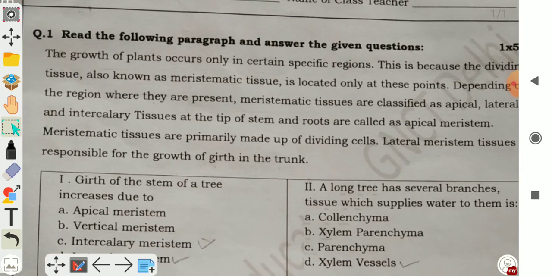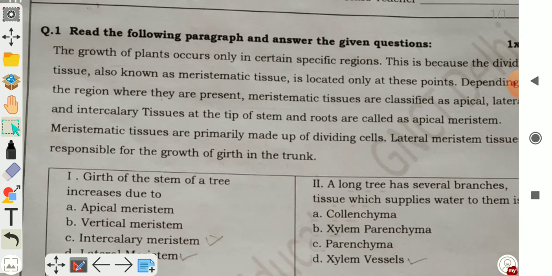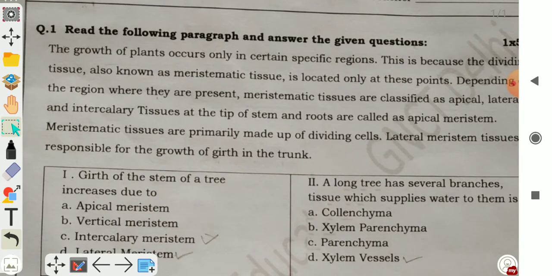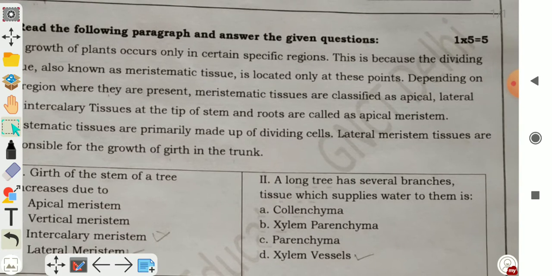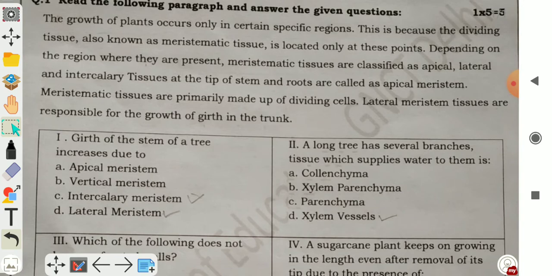Depending on the region where they are present, meristematic tissues are classified as apical, lateral, and intercalary. Tissues at the tip of stem and roots are called apical meristem. Meristematic tissues are primarily made up of dividing cells, and these dividing cells continuously divide. Lateral meristem tissues are responsible for the growth of girth in the trunk. Trunk means stem. Now we will discuss the question answers.